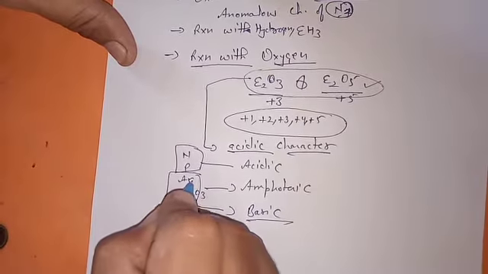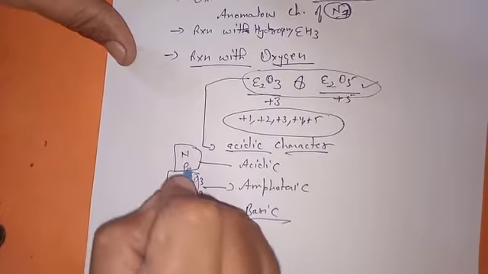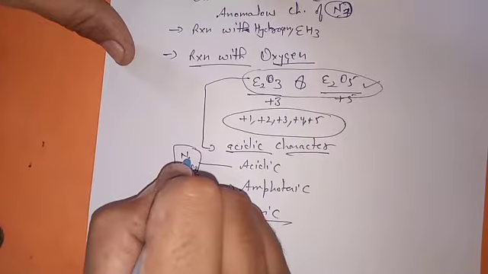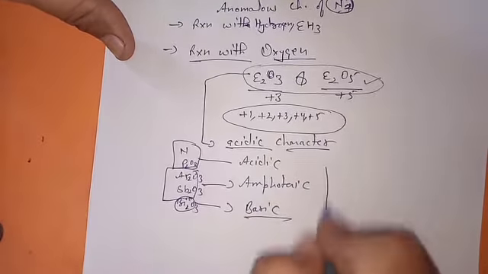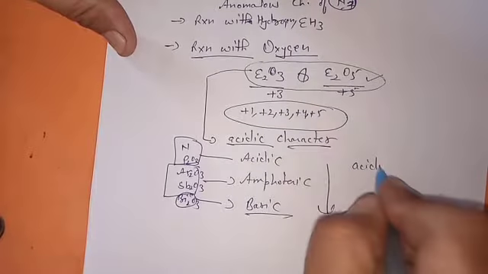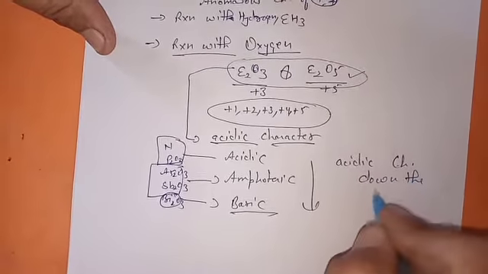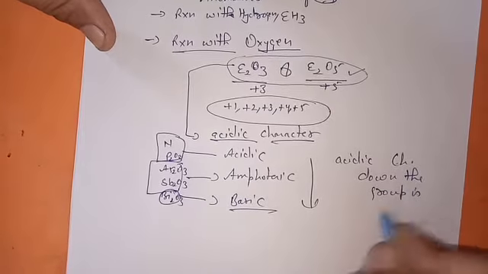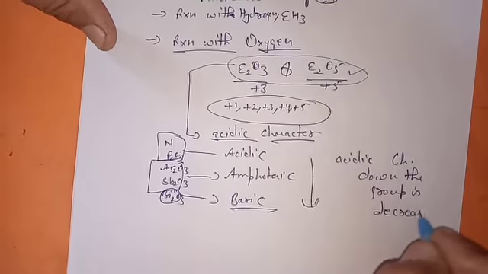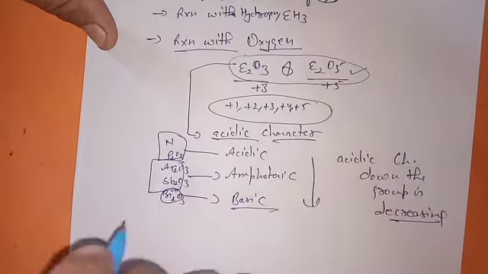Their oxides are particularly acidic, the above ones. Or you can say the acidic character down the group is decreasing. Nitrogen forms the most acidic oxides.